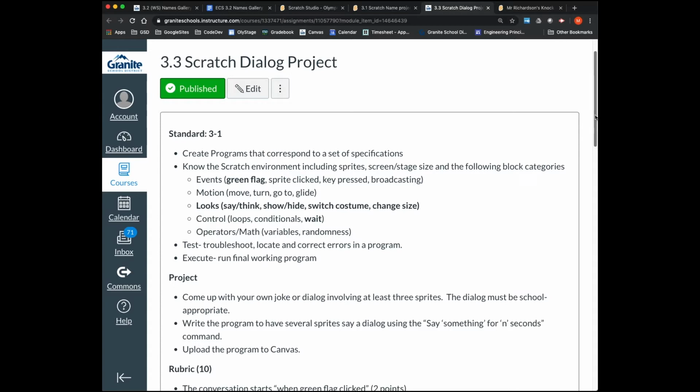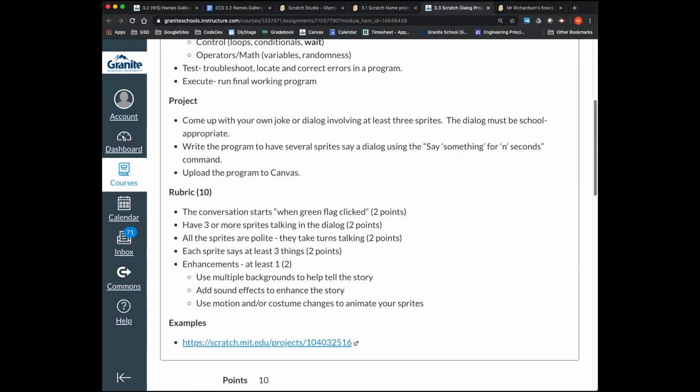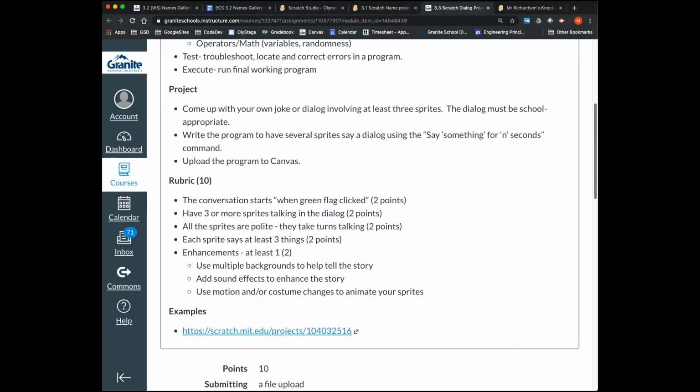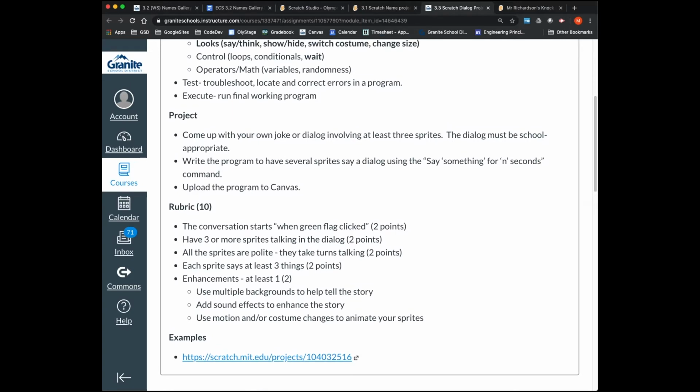So what's the project here? We need to come up with your own joke or dialogue involving at least 3 sprites. The dialogue must be school appropriate. We're going to write the program to have several sprites say a dialogue using the say something for so many seconds command, and you'll need to upload that to Canvas.